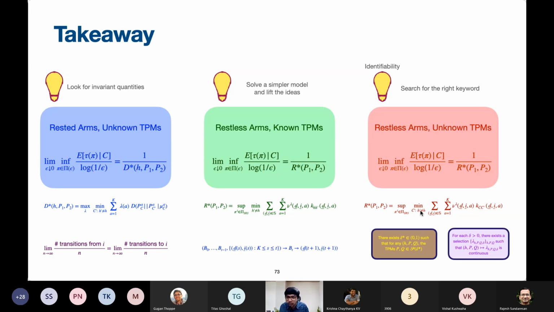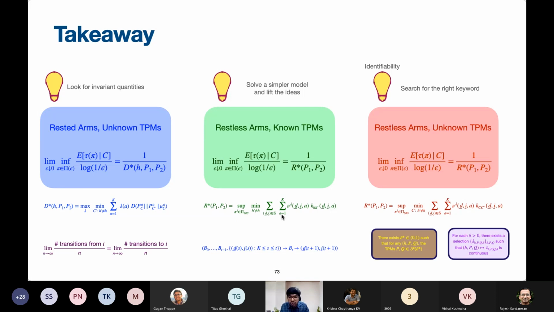So this is a much broader class, I would say. So this minimum would be smaller because it's a much broader class that we are dealing with, and consequently this quantity as a whole will be smaller than this. In other words, 1 by r star would be bigger in the restless unknown TPMs case than in the known TPMs case. At a very high level, this just means that this case is slightly easier than this because we have to battle with fewer alternatives.